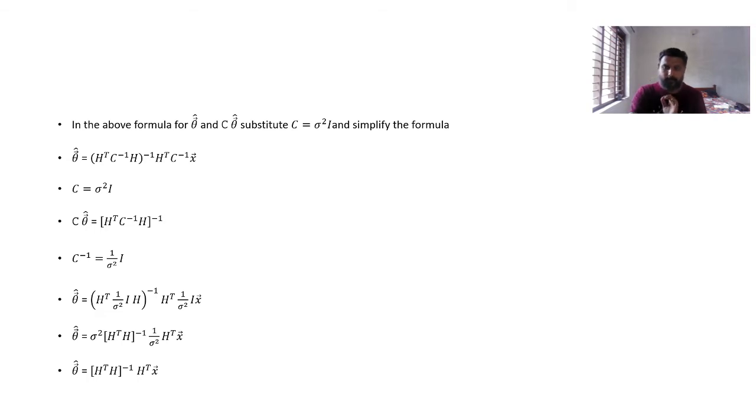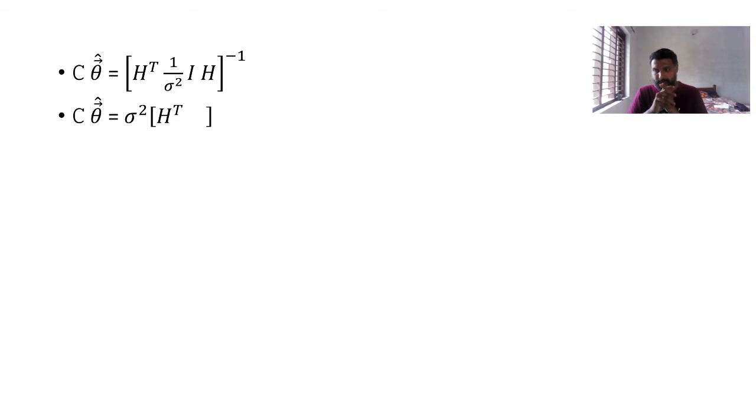Now the covariance matrix C theta cap is (H transpose C inverse H) inverse. With C inverse equal to 1 by sigma square I, C theta cap is nothing but sigma square (H transpose H) inverse.